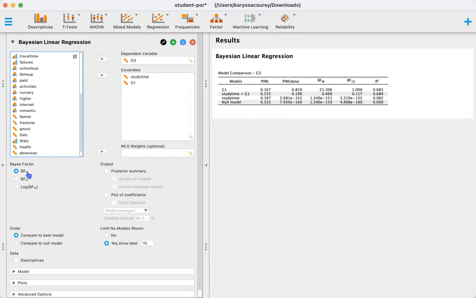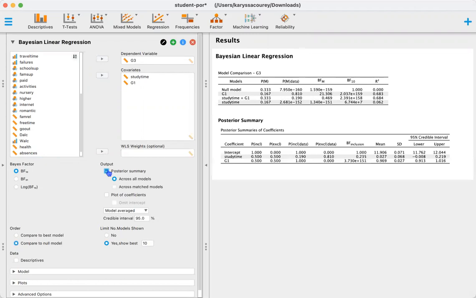We'll go ahead and look at the Bayes factor, BF 10. Let's compare to the null model, and let's also look at the posterior summary. So to interpret our output, we have our models. JASP automatically outputs all possible combinations of models. So we have our null model, we have both of the covariates by themselves, G1 and study time, and then we have the model with the 2 main effects in it.